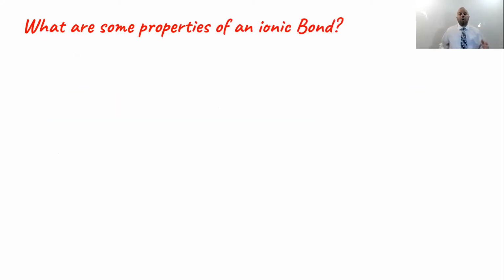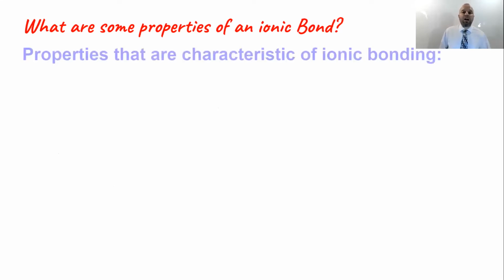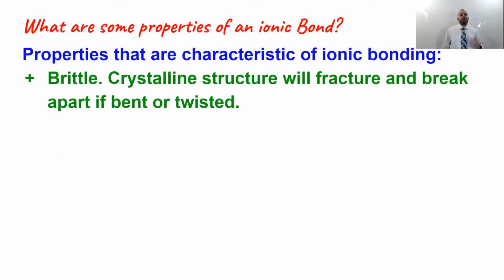So what we're going to do now is take a look at some of the properties that we associate with ionic bonding. The first thing that we're going to notice is that ionic bonds tend to be brittle. So if you imagine an old container of sodium chloride or table salt, you might break open the box that it's contained in and find just one huge brick of sodium chloride. Well, unlike metals, if you tried to bend that brick of sodium chloride, you would quickly find out that sodium chloride is a brittle compound, meaning it breaks apart rather easily.